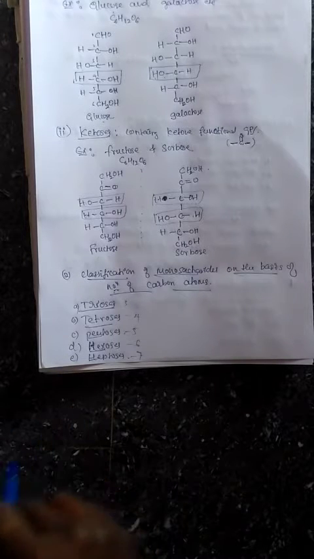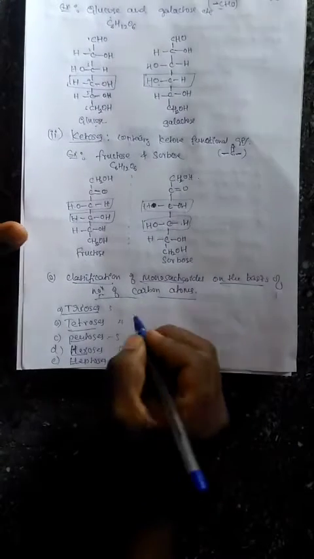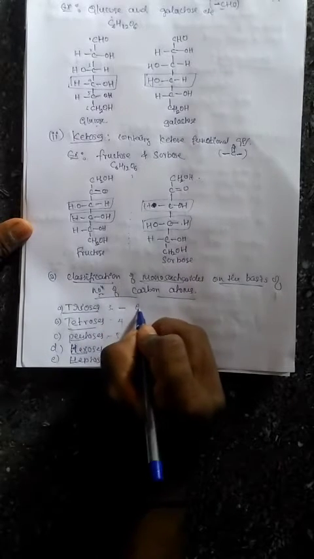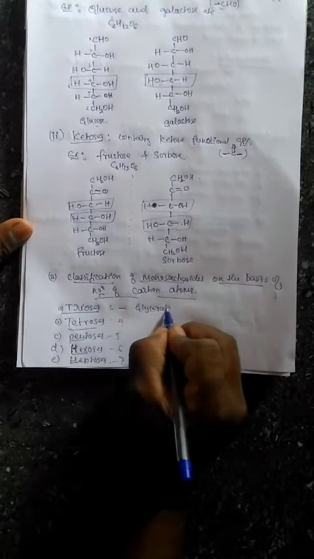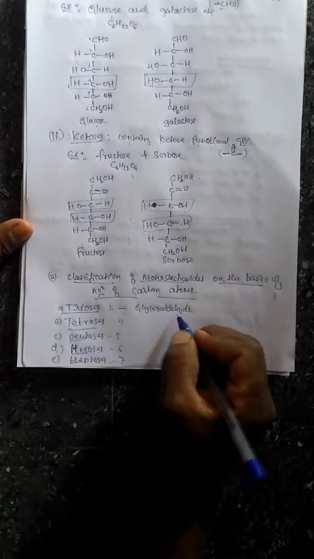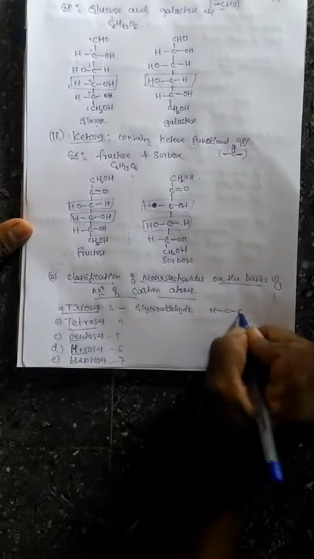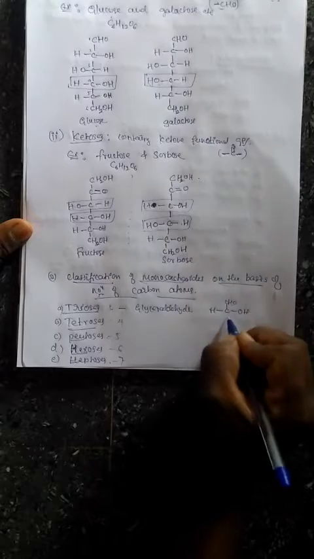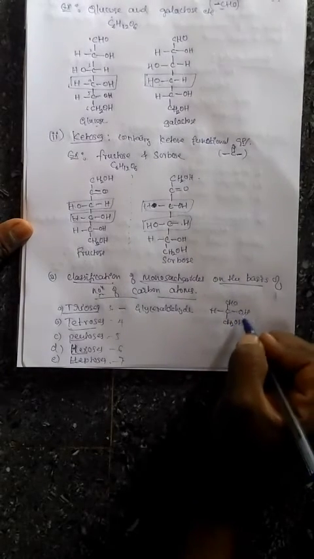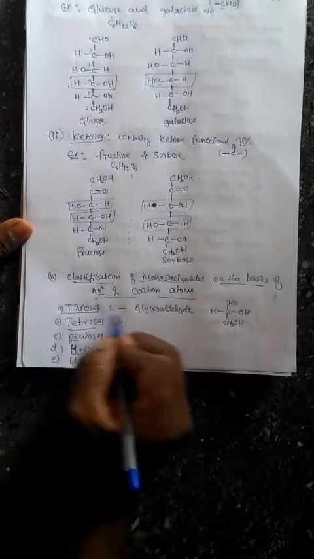Now take the first one, trioses. Trioses means 3 carbon monosaccharides. Example for trioses is glyceraldehyde. This glyceraldehyde is the best example for trioses having 3 carbon atoms, and its structure is CHO, CHOH and CH2OH. So it contains an aldehyde functional group and also an alcoholic functional group. This is the structure of glyceraldehyde, the best example for trioses.